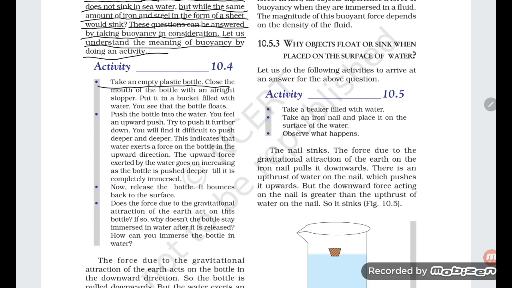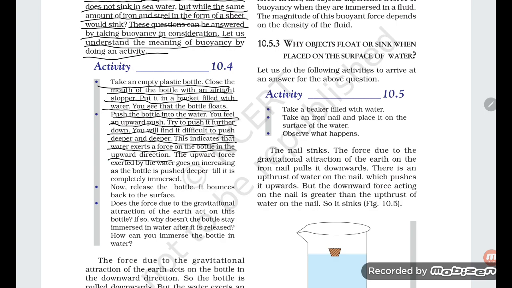Take an empty plastic bottle, close the mouth of the bottle with an airtight stopper, and put it in a bucket filled with water. You see that the bottle floats. Push the bottle into the water. You feel an upward push. Try to push it further down. You will find it difficult to push deeper and deeper. This indicates that water exerts a force on the bottle in the upward direction. The upward force exerted by water goes on increasing as the bottle is pushed deeper, till it is completely immersed.